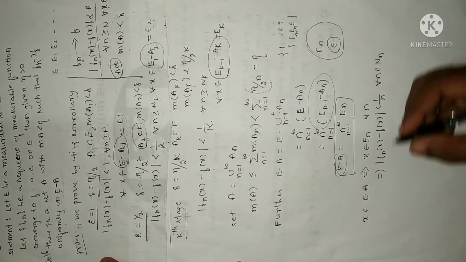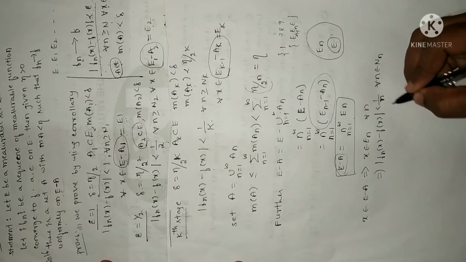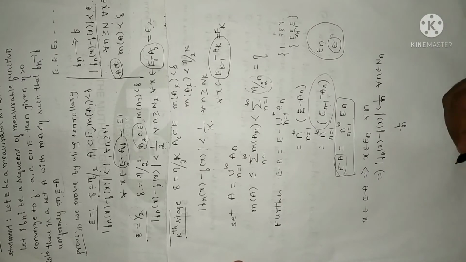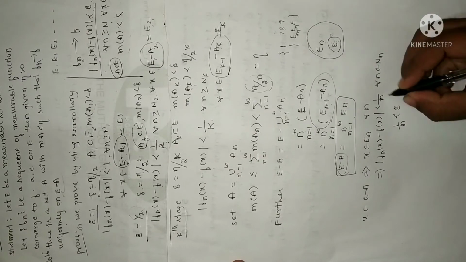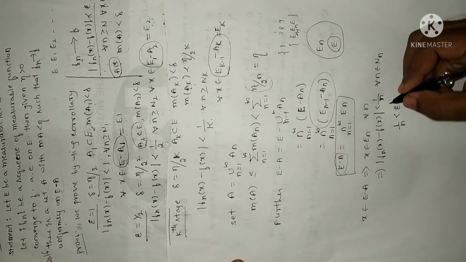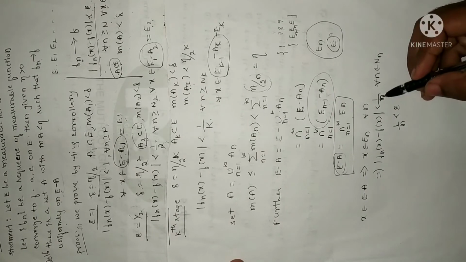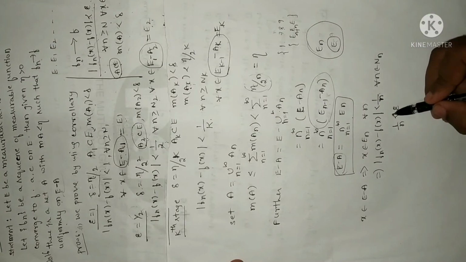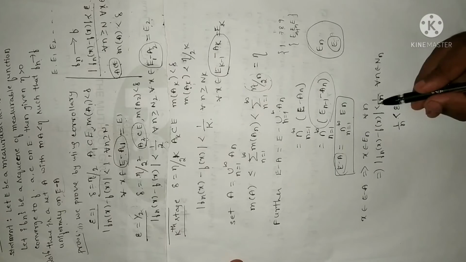right? Now suppose we choose large values for n, obviously 1/n will become a very small value compared to epsilon, right? So if you keep on increasing n, it goes to infinity, and 1/infinity will become 0. That is, as you increase the n values, the value of 1/n will keep on reducing. At some particular instant 1/n will be less than epsilon.